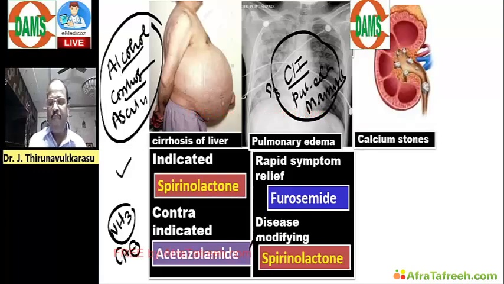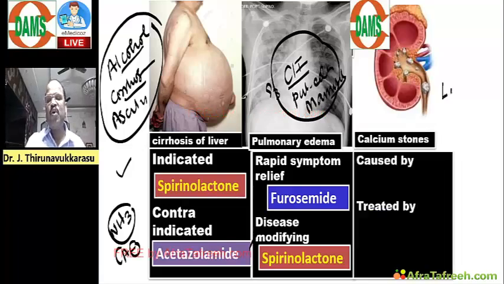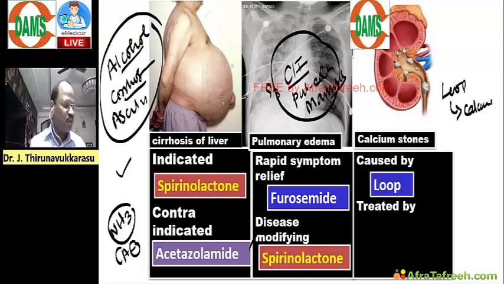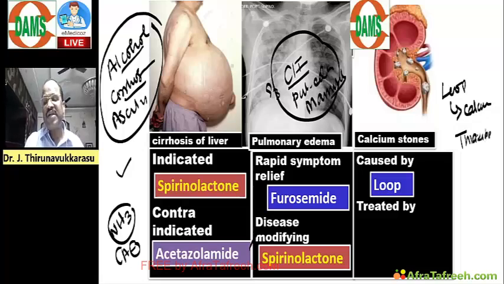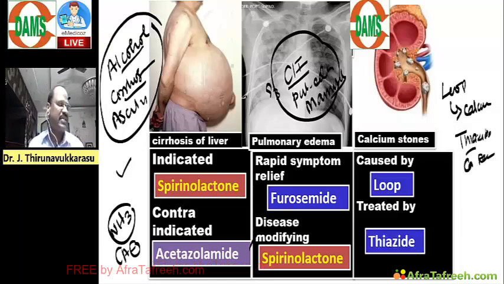Loop diuretics cause calciuria that may precipitate stones, whereas thiazides cause calcium reabsorption. So stones are treated by thiazides. Like that you should revise.